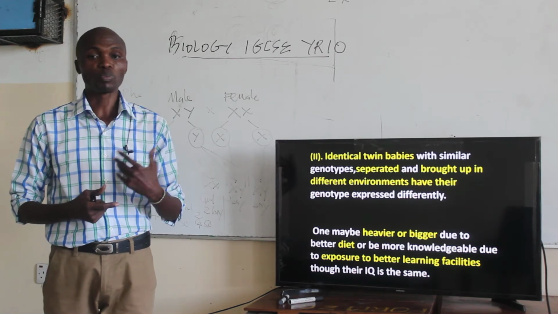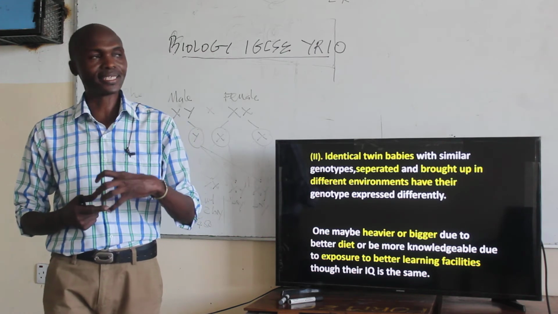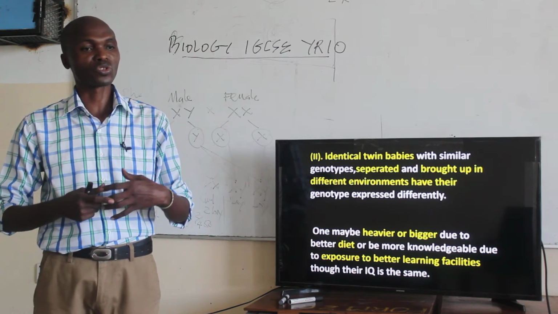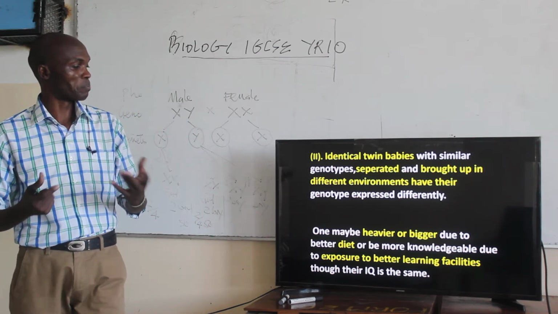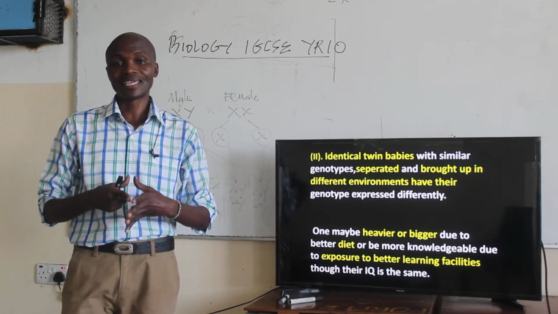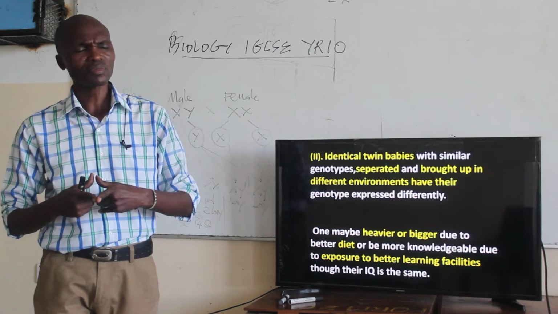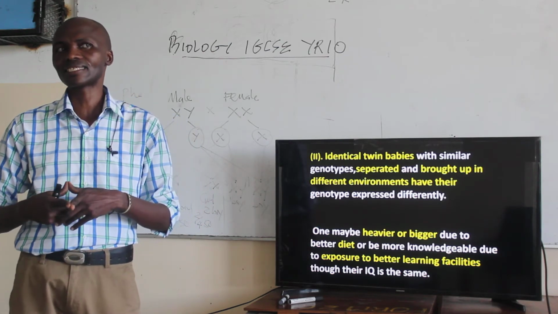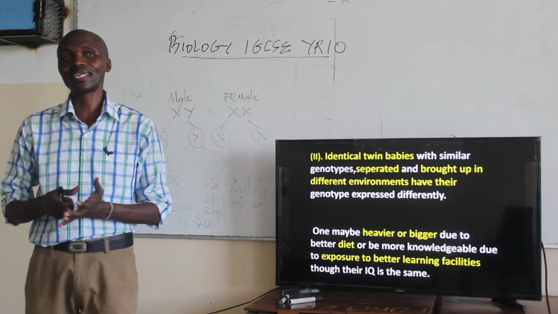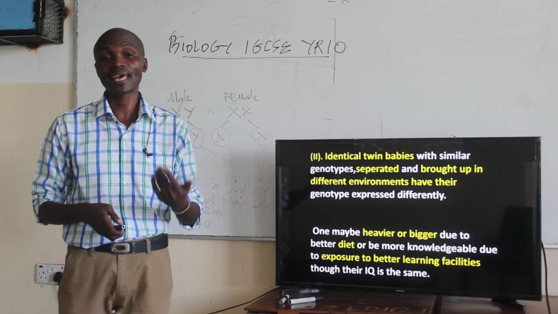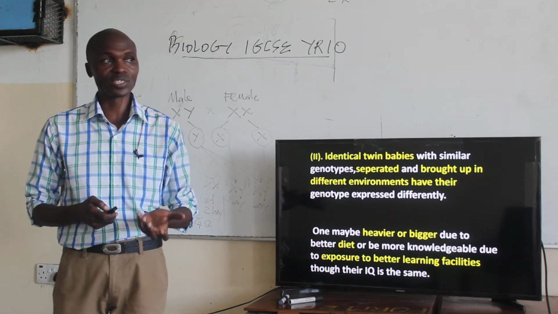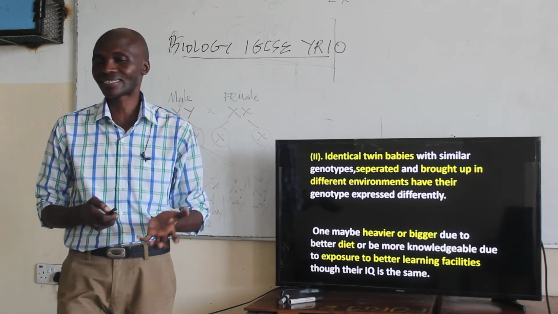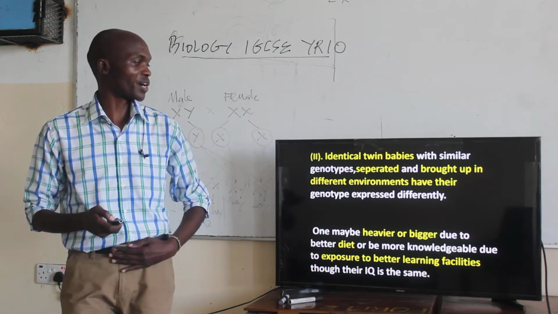So you see, provision of a better diet plays a big role in health development, therefore getting a bigger body size, even heavier. At the same time, exposure to better learning facilities will give one an upper hand in terms of information and knowledge. So these two illustrations show that the genotype can be affected by the environment where you are dealing with